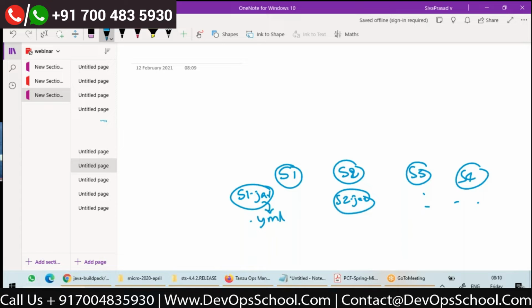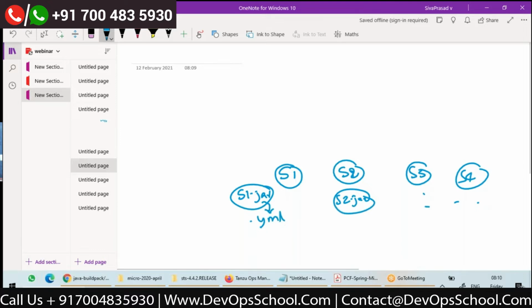If I change my YML, again I have to build my application, create a new jar and deploy it, right? Whenever I want to change my YAML configuration, again I have to rebuild, right? So not a good idea.